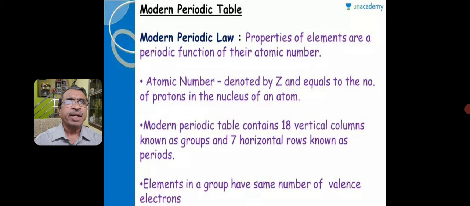The modern periodic law states that the physical and chemical properties of the elements are periodic functions of their atomic number. Atomic number is represented as Z. The modern periodic table contains 7 horizontal rows known as periods and 18 vertical columns known as groups. In the periods, elements with increasing atomic number are placed, and in the groups, elements showing similar chemical properties are placed.